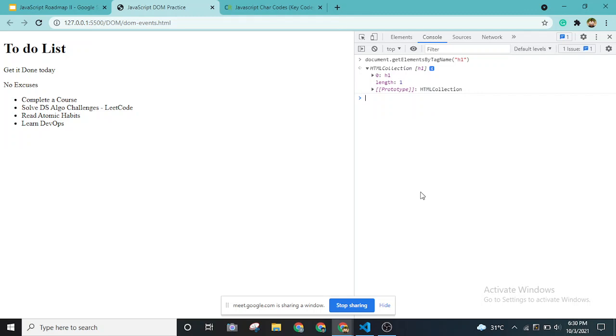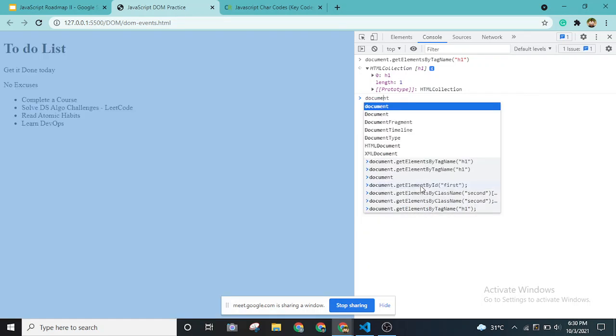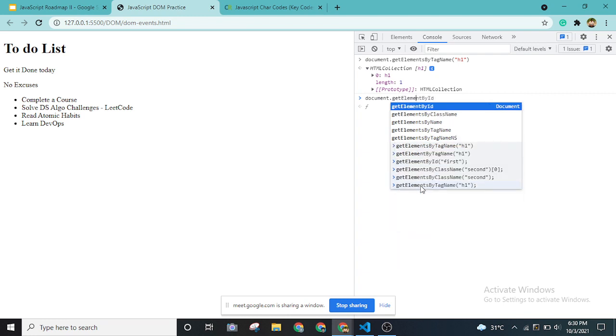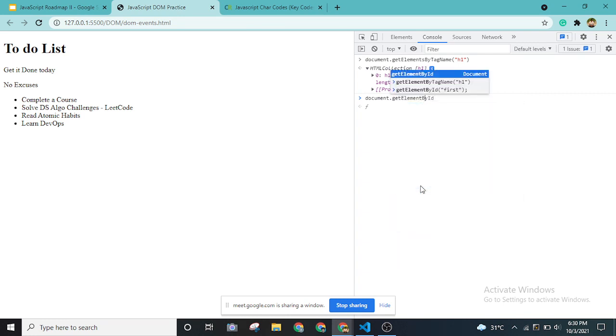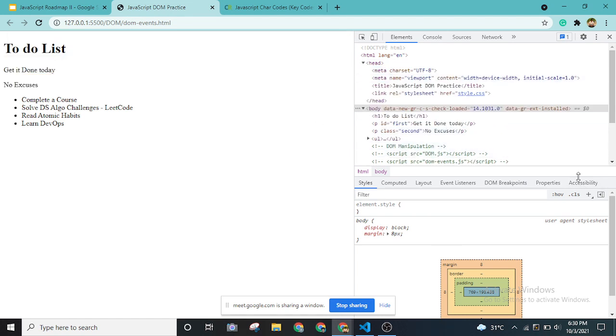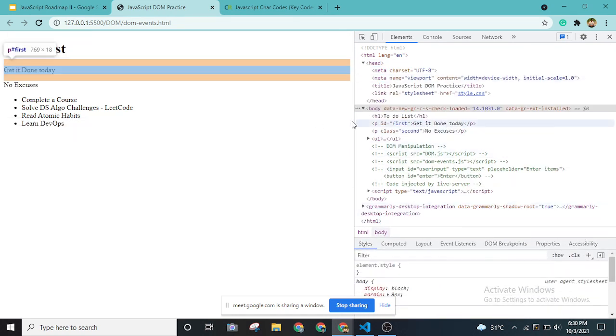Okay, so I'll be showing the next selector, which is document.getElementsByClassName. I'll come back to the code. So as you are asking, right? I'll show you the code. Okay, cool.